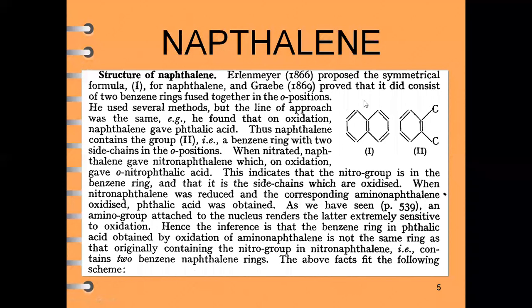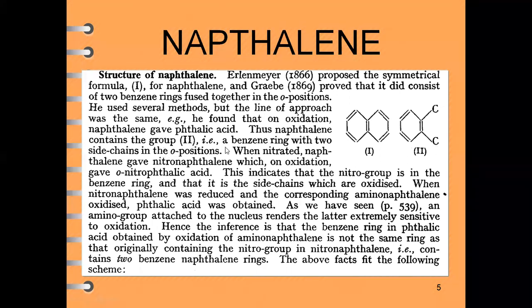Here there will be a formation of, this is the first carbon atom and this is the second carbon atom, and here there is generation of a carboxylic acid functional group. In this manner, the ortho position carbon atoms are oxidized and phthalic acid is formed.